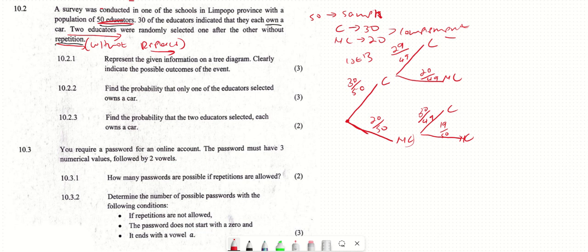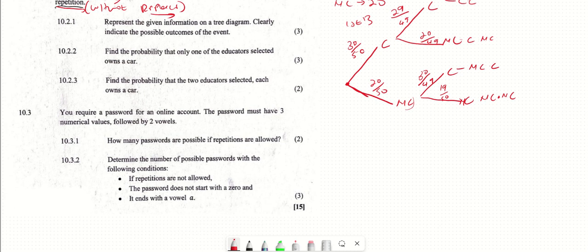Then we can write the outcomes: having a car, having a car; having a car, not having a car; not having a car, having a car; and not having a car, not having a car. Those would be the outcomes.